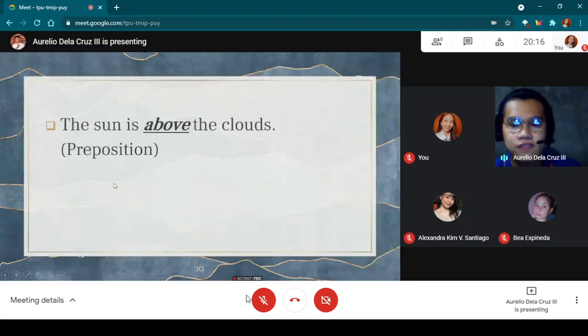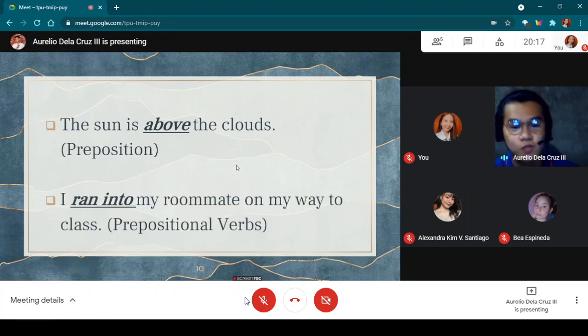Now let's have the preposition in a sentence again. The sun is above the clouds. The highlighted word here is above, so it indicates the place in a preposition. So clouds here is the object of the preposition. Now let's have the prepositional verb in a sentence.